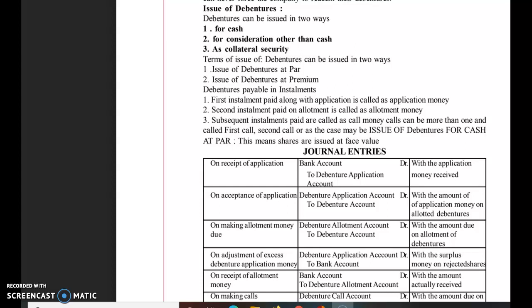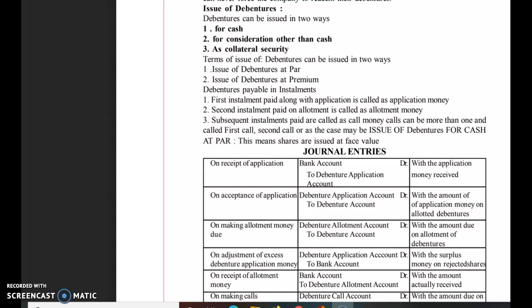For the receipt of the application money, the entry will be Bank Account debit to Debenture Application Account. What is the difference here with reference to shares? With shares, we write Equity Share Capital or Preference Share Capital. Here we will write Debenture Application, and most important, we will prefix the rate of interest of the category of debenture being issued as recognition.